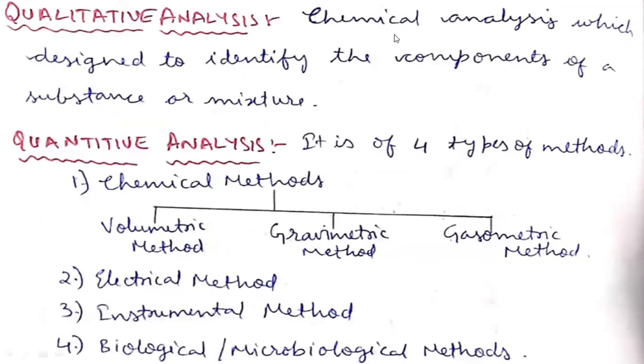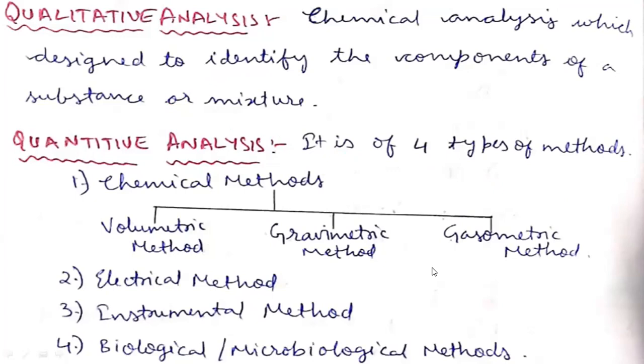In qualitative analysis, we are performing chemical analysis which is designed to identify the compounds. This is the main important term that we need to remember: identify. So here we are identifying different components which are present in the mixture. If a mixture is containing components A, B, and C, we can easily identify them by using qualitative analysis.